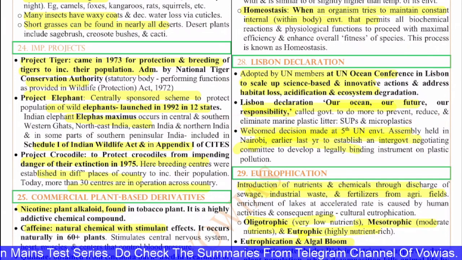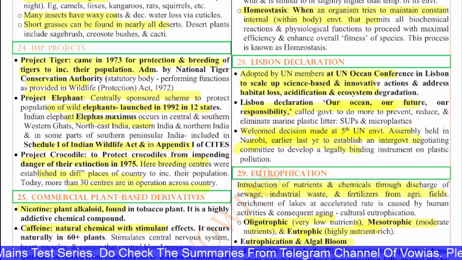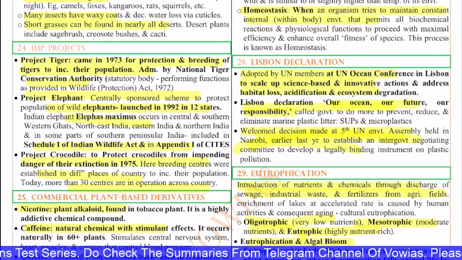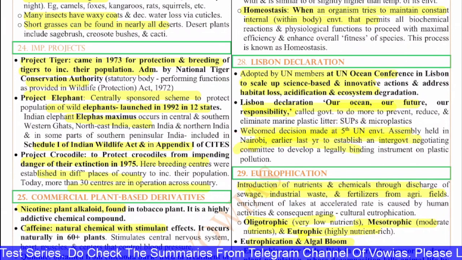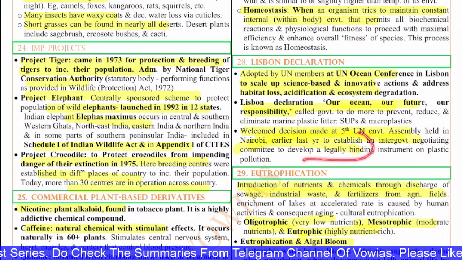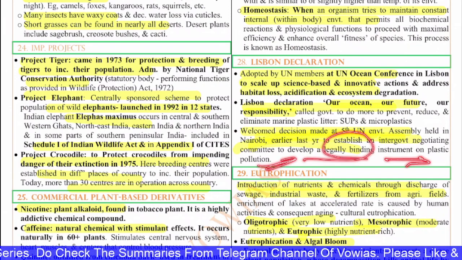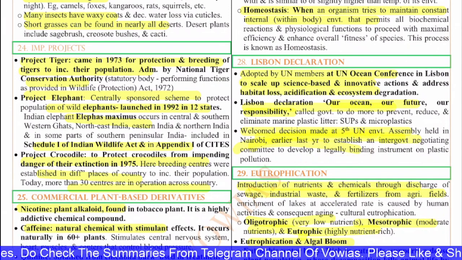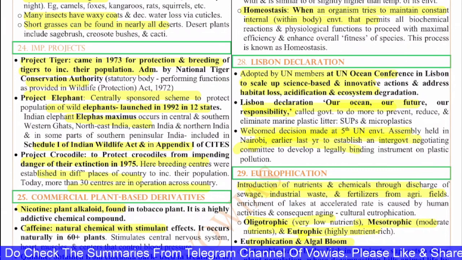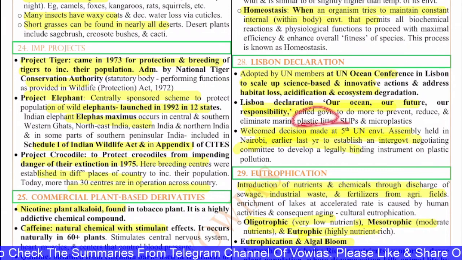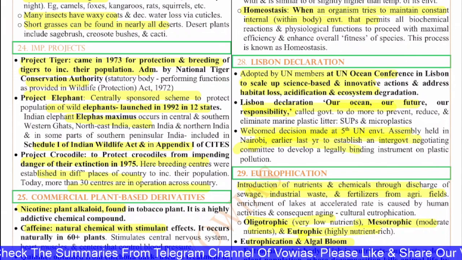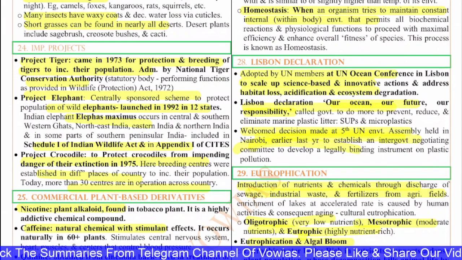They welcomed the decision made at the 5th UN Environment Assembly held in Nairobi earlier last year to establish an intergovernmental negotiating committee to develop a legally binding instrument on plastic pollution. So remember, the Lisbon Declaration is basically with regard to plastic litter. Just remember this: Lisbon Declaration, plastic.